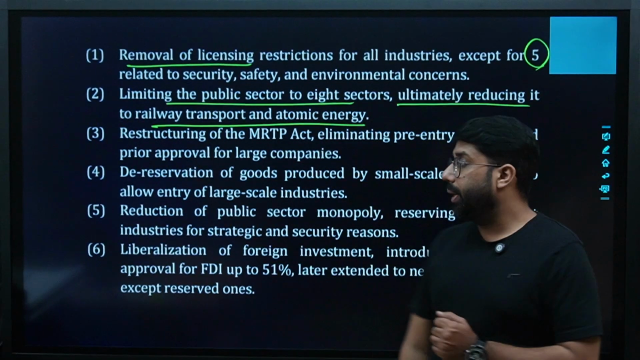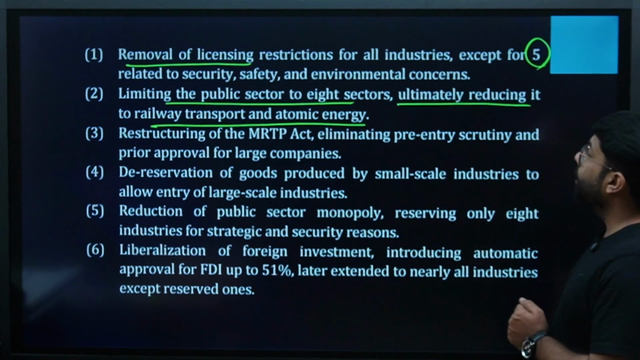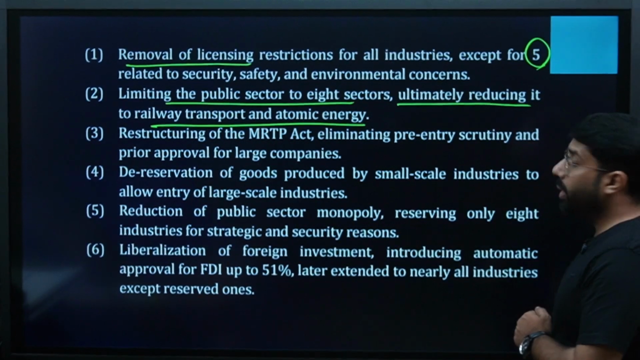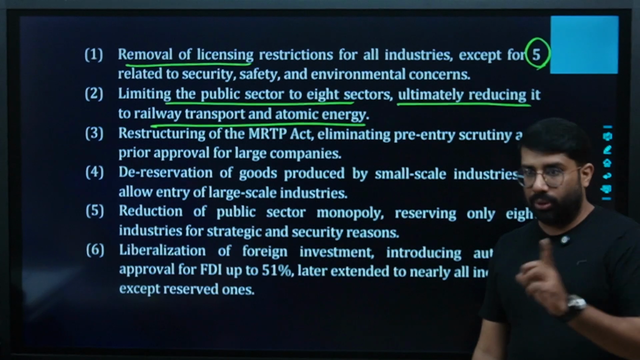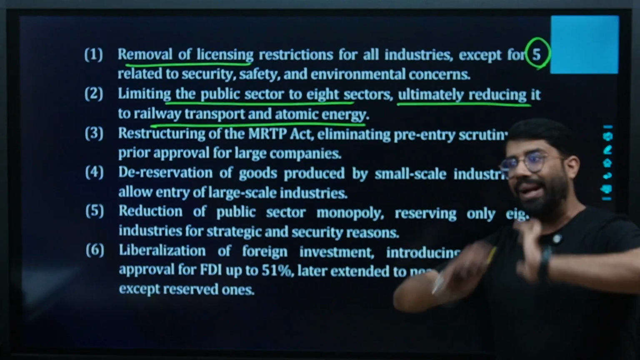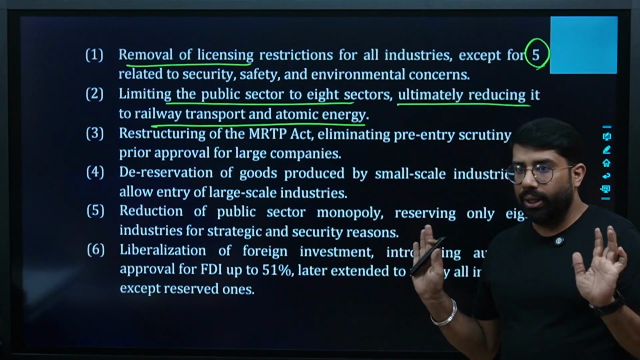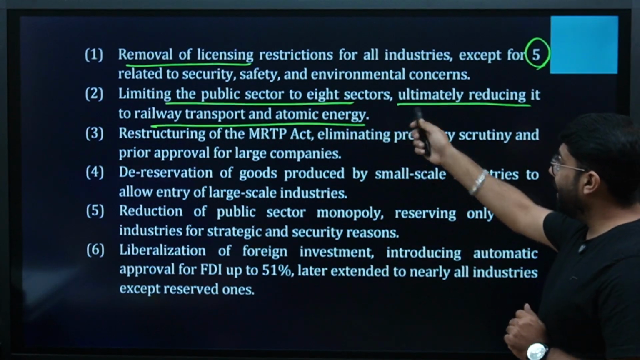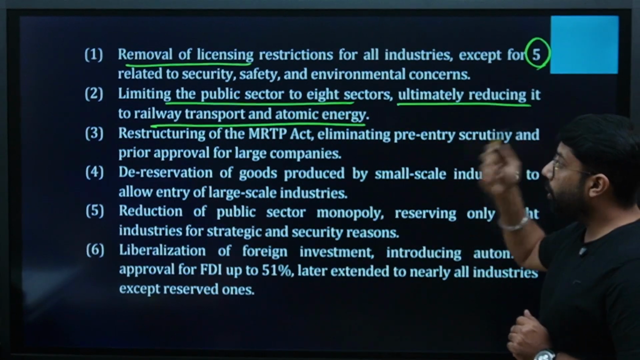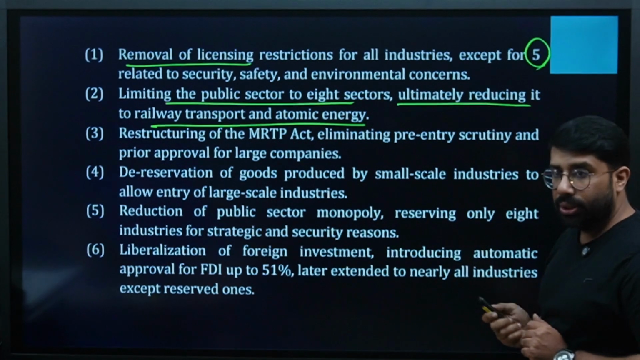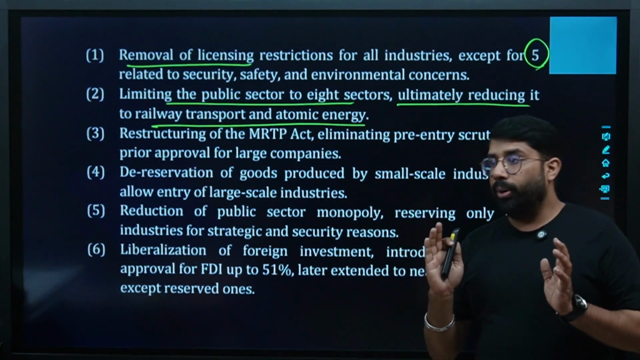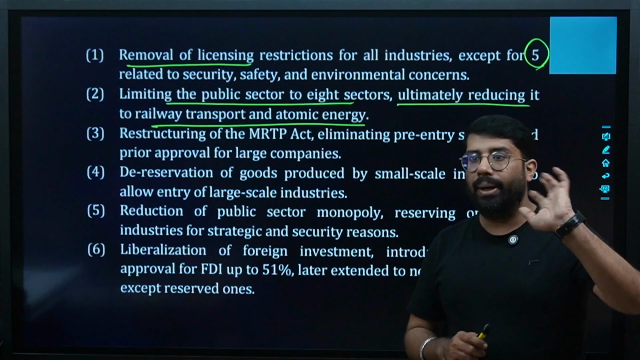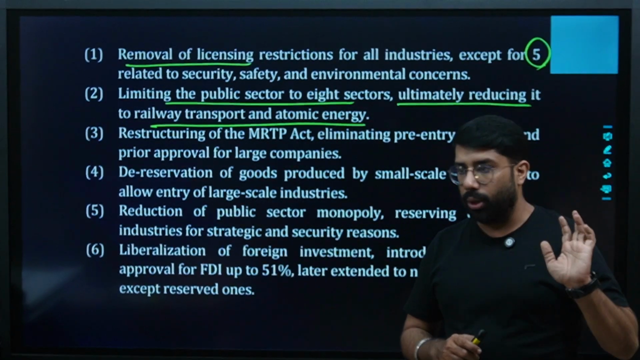What steps were taken here? Removal of licensing restrictions from all industries except for 5 related to security, safety, and environmental concerns. Licensing was one of the problems that was solved by delicensing almost all the industries except 5. Then limiting the public sector to eight sectors, ultimately reducing it to rail transport and atomic energy. The involvement of the public sector was reduced in the economy, and major sectors were given to private people to be controlled. Are we clear?